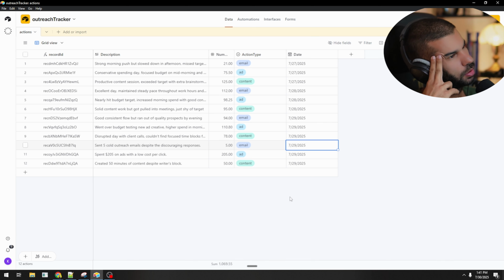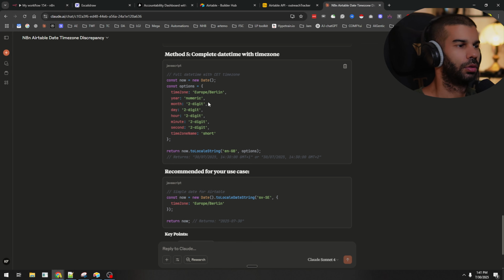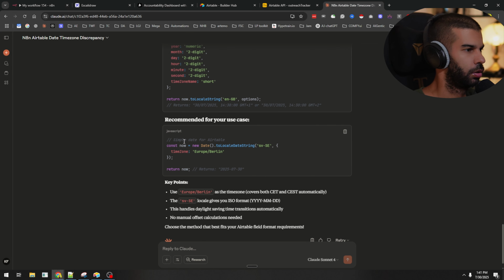Could it be... it could be it's about the table, I guess, and the date format. Let's see what Claude said here. Simple date for a table, const now to local.